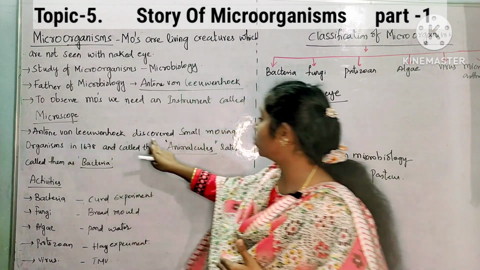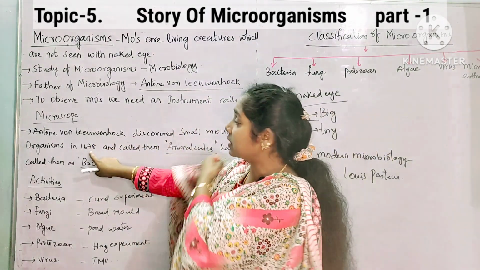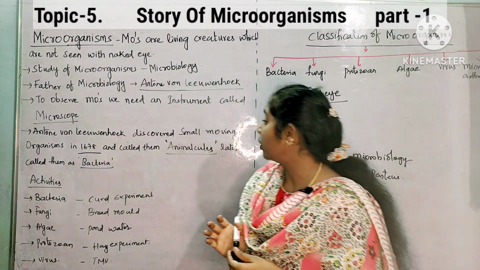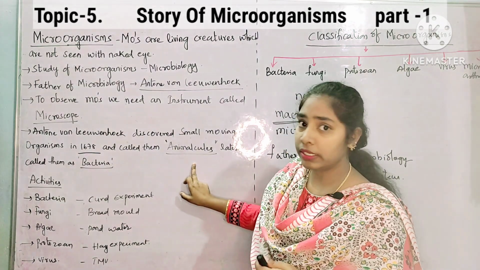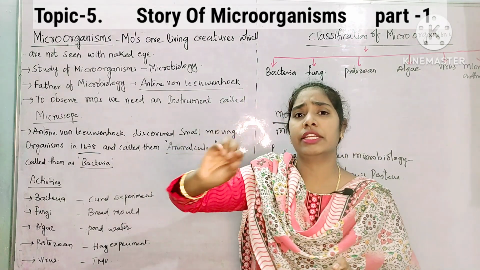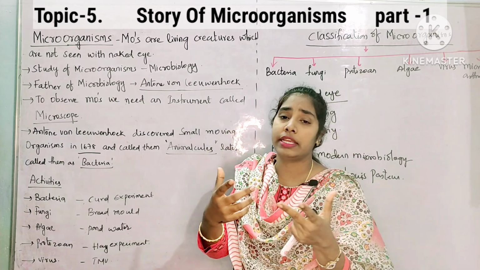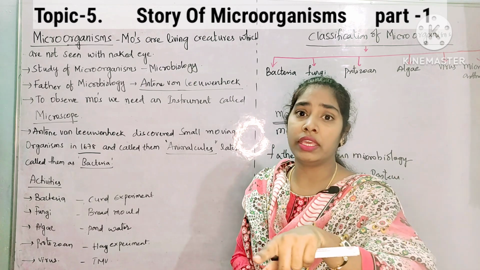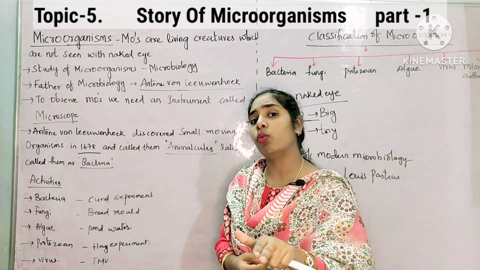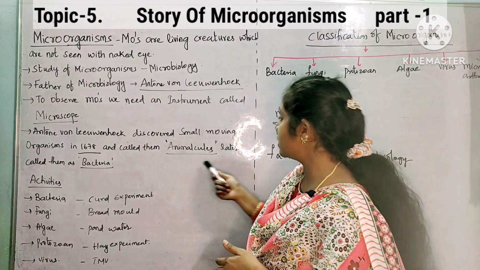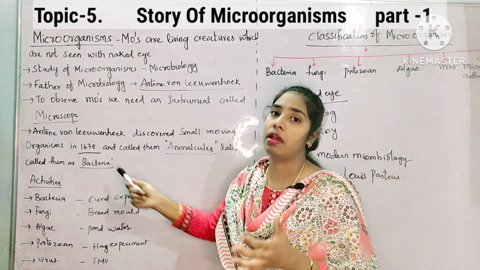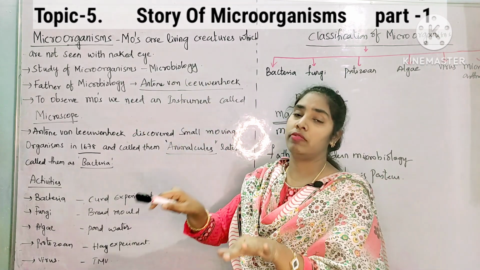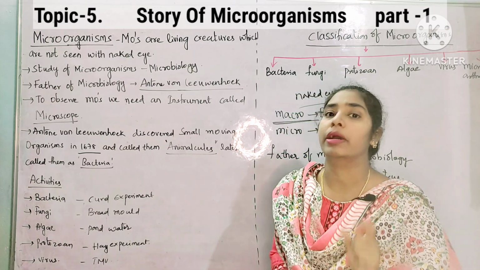Next, Anthony van Leeuwenhoek discovered small moving organisms in 1678. Don't forget this date, 1678, and he called them animalcules. When he first observed the living creatures in a drop of water, he called them animalcules, as they were living organisms moving here and there. But later these animalcules were named bacteria. Bacteria come under microorganisms. So Anthony van Leeuwenhoek is considered the father of microbiology.